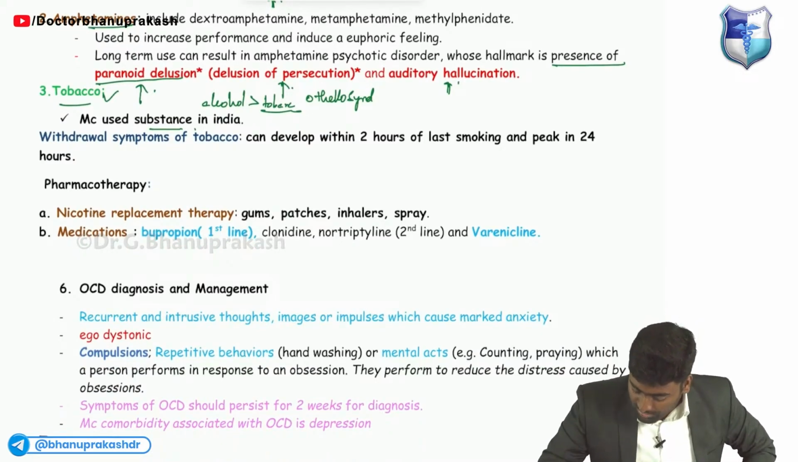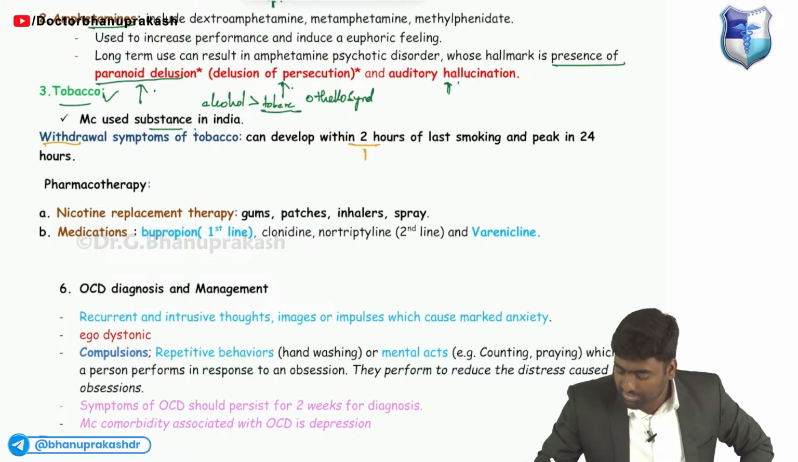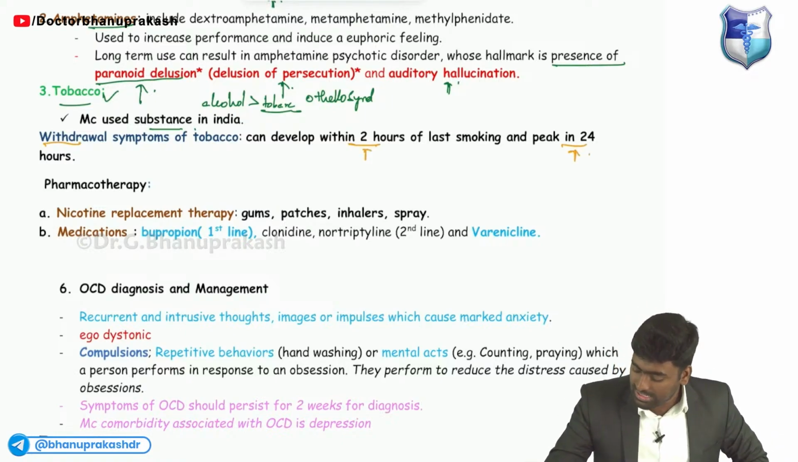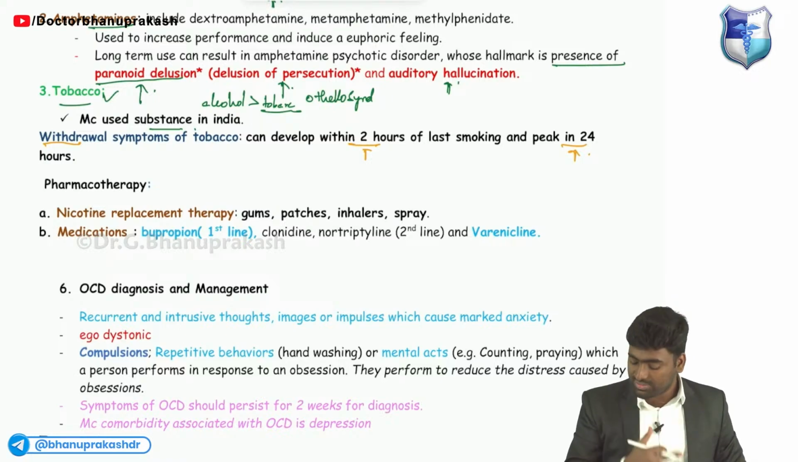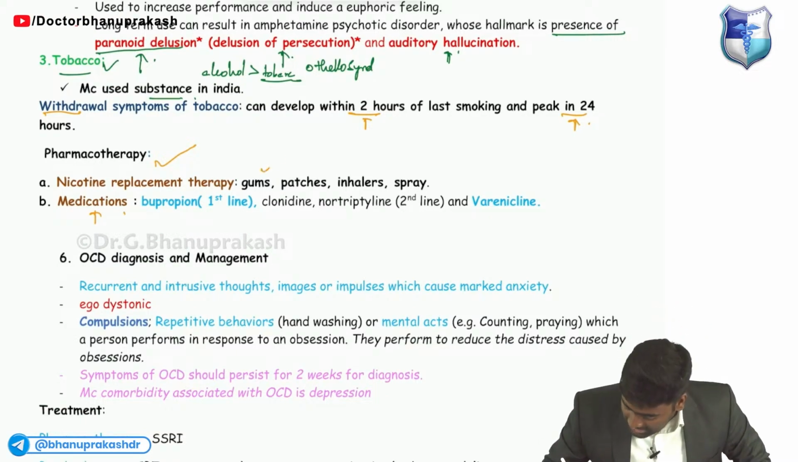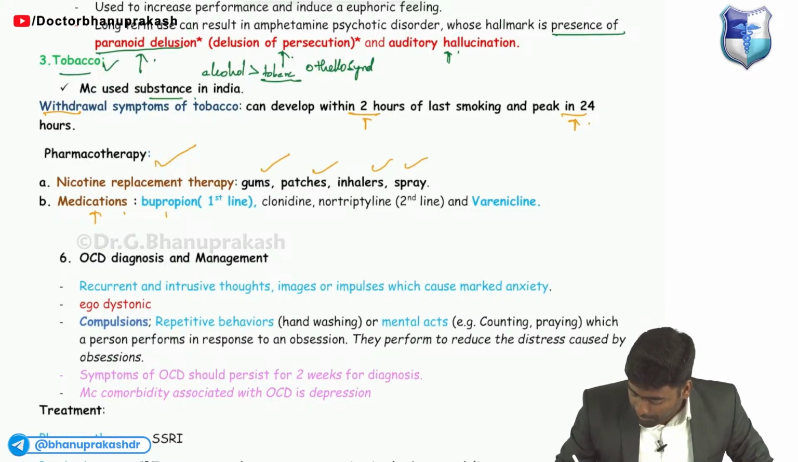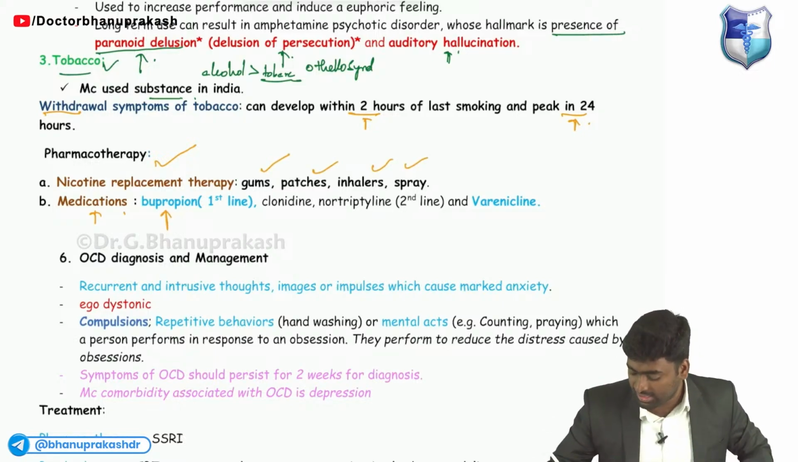Then this is the tobacco one. About tobacco, there will be withdrawal, means he needs a cigarette. So after 2 hours, he will be having these withdrawal symptoms. For that we will give nicotine replacement therapy or medication, in the form of gums, patches, inhalers and sprays. And in medications we can give bupropion, or clonidine, nortriptyline and varenicline.